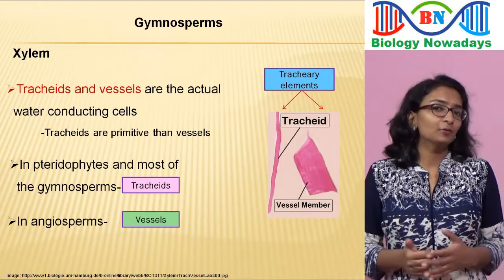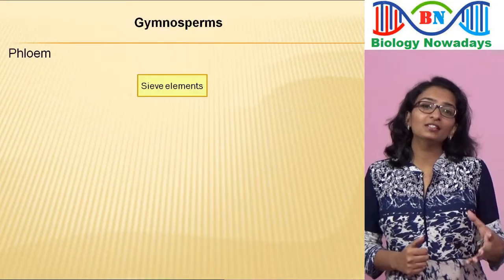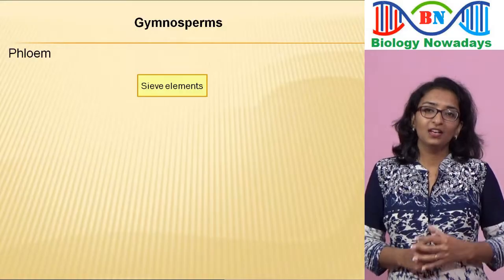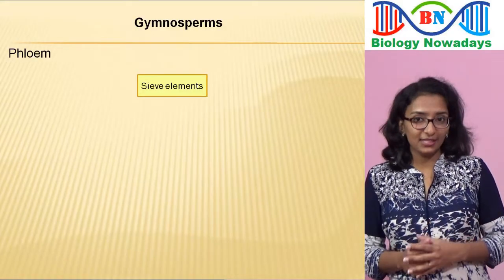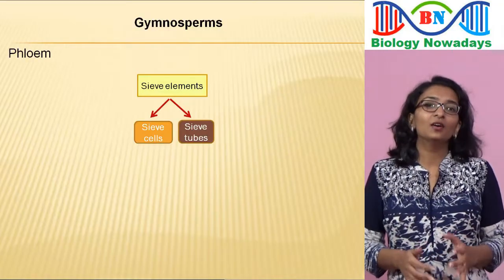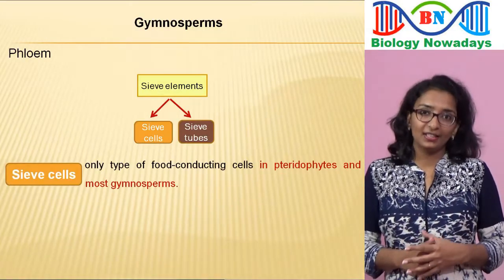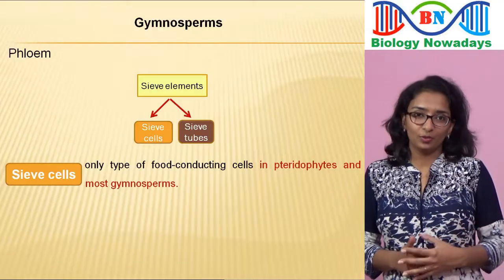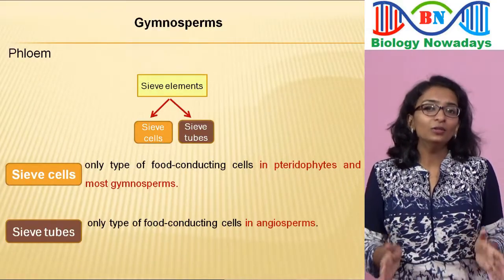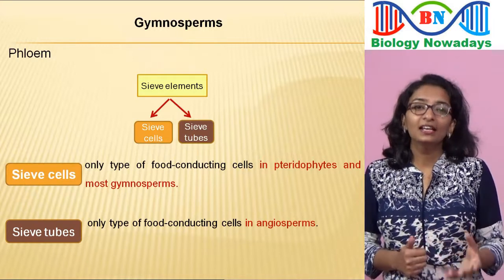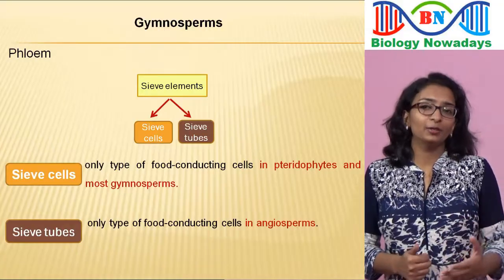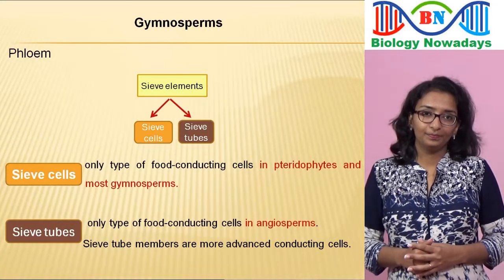Now let's see about phloem. Phloem consists of special food conducting cells called sieve elements. Sieve elements consist of sieve cells and sieve tube members. Sieve cells are the only type of food conducting cells in pteridophytes and most gymnosperms, whereas sieve tube members are the only type of food conducting cells in angiosperms. Sieve tube members are more advanced conducting cells.